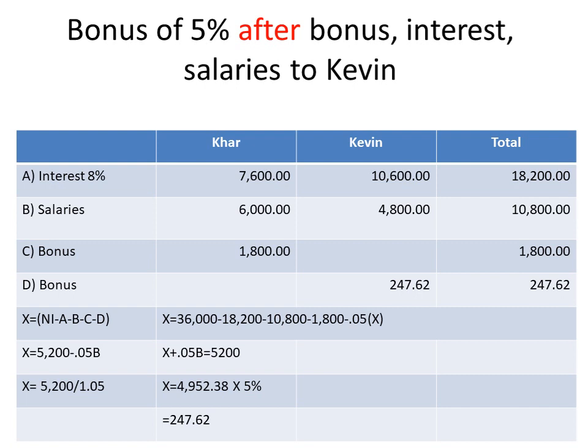So X is now 4,952.38. We multiply it by 5%, and we would be able to get 247.62. Okay? So we could recheck. We take 36,000 less 18,200 less 10,800 less 1,800 less 247.62. We will arrive at 4,952.38, which is the same. So meaning we know that it's correct. So that's for checking purposes.